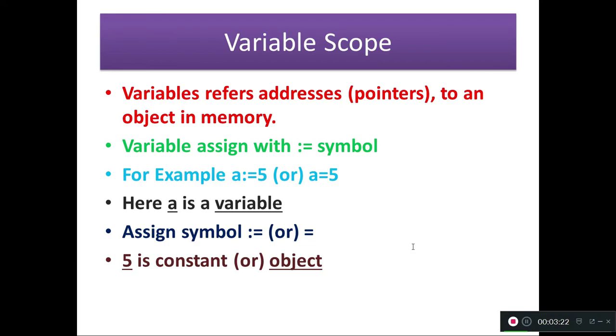Okay. The next one, what is a variable? A variable refers to an address or pointer to an object in memory. The variable is assigned with a colon equal, or we simply say the equal symbol. For example, a colon equal to 5, or simply a equal to 5. What is a? A is a variable, 5 is a constant. You learned this in Dev C++ programs also. The same process can be applied in Python also. In my example, a is a variable, equal to or colon equal to is an assignment symbol, and 5 is a constant, which we call an object.